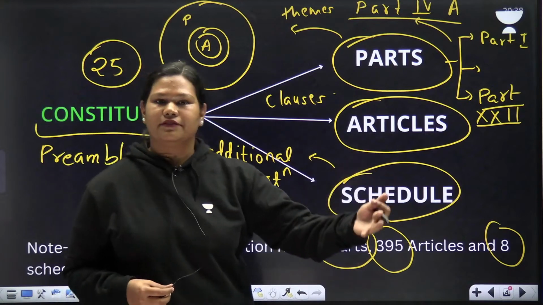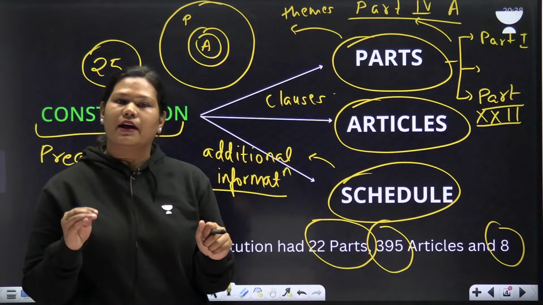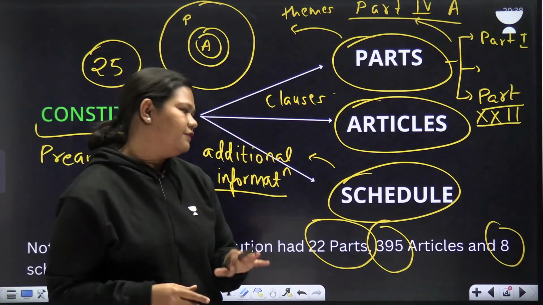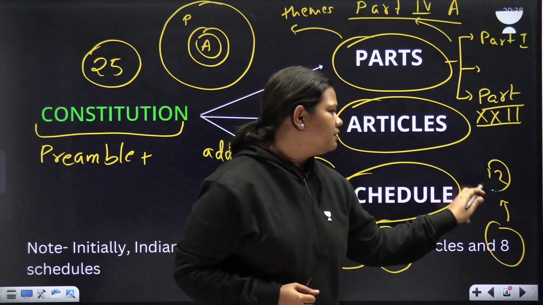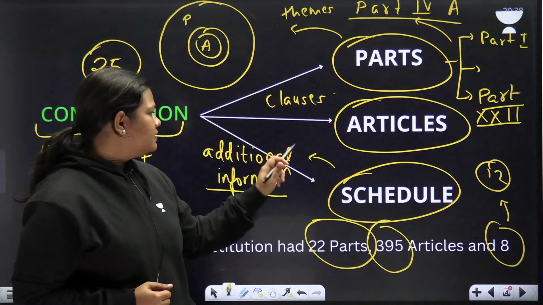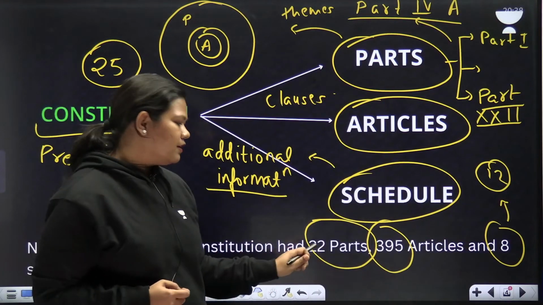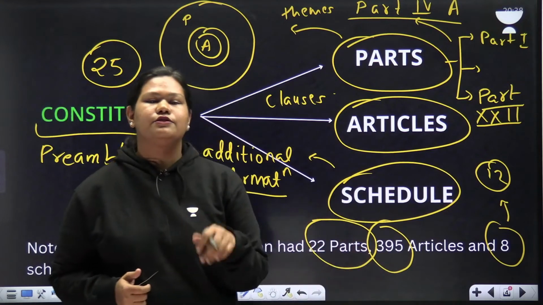These all have been revised. If you notice, the last part is still part 22 only, but the number of parts is 25 now. The number of schedules is 12, and the last schedule here is schedule 12 only. It's not the same as in the case of parts. And the number of articles has increased to 448.